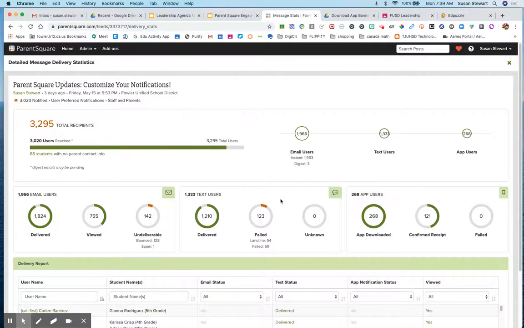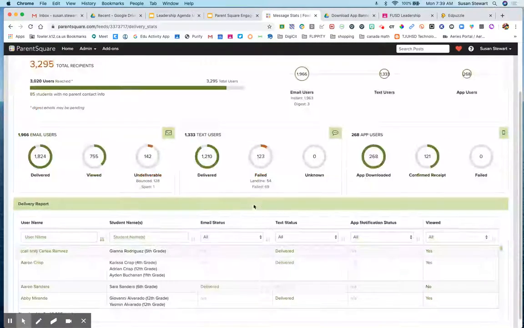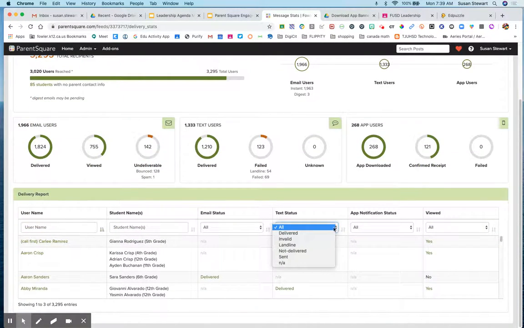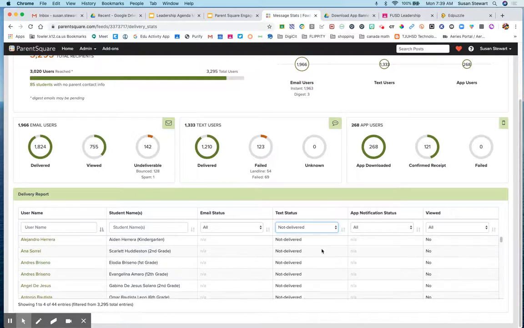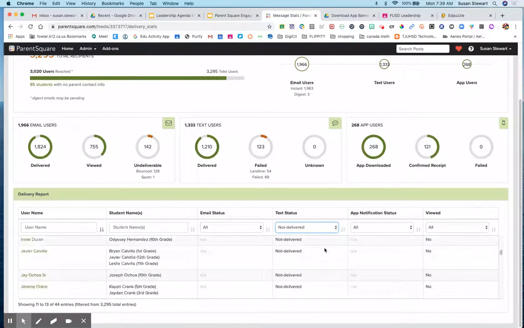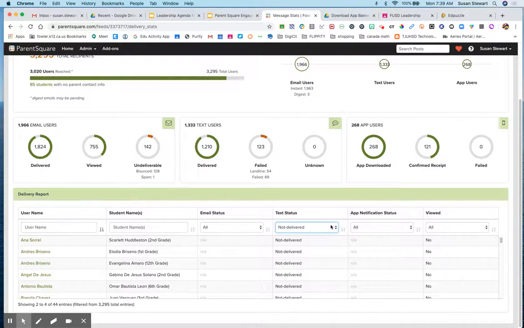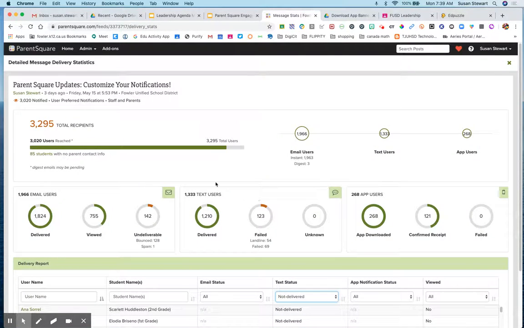Now if I wanted to take a look at these failed texts, I can scroll here and look at my text status, and I can see which ones were invalid. I can see which ones were not delivered. As I go through, I can get a good snapshot of the students, or parents specifically, who did not receive this information. So just know that you can go through and really take a close look at this data, and you're going to use this data for an activity in a couple minutes.